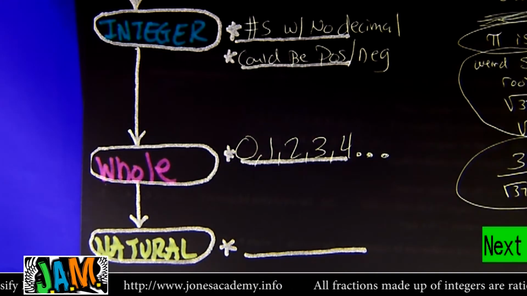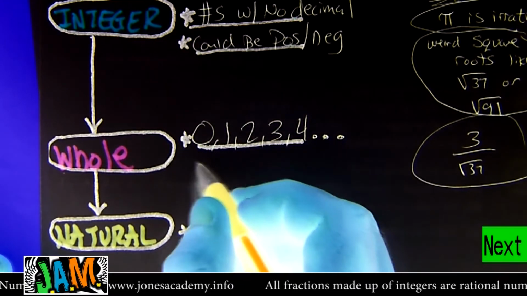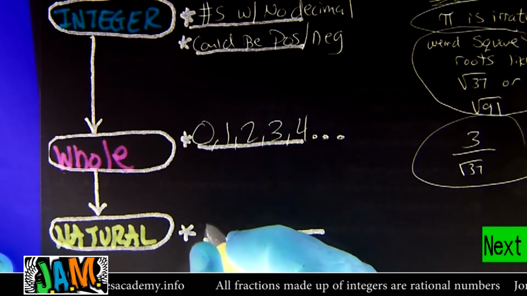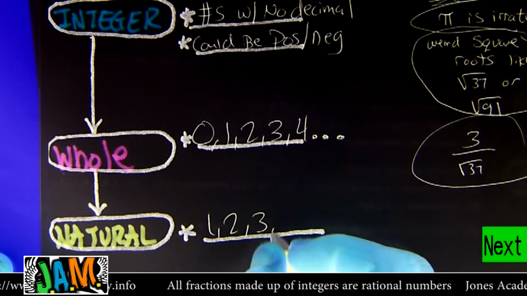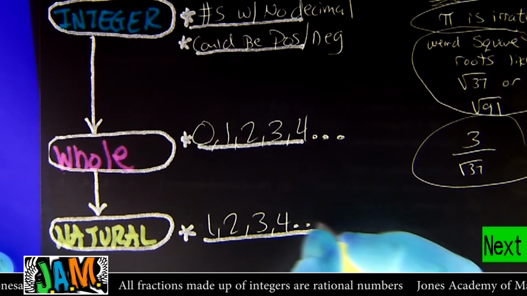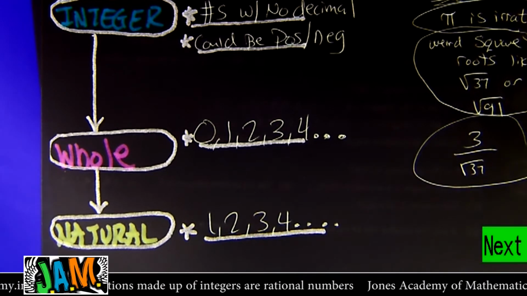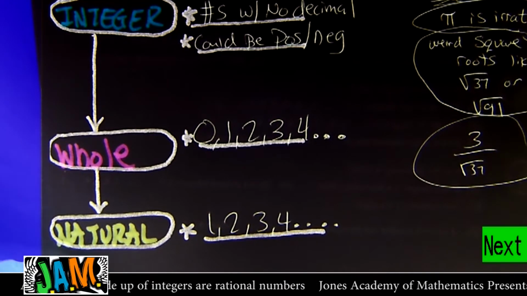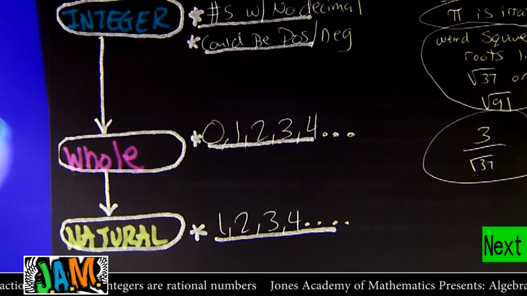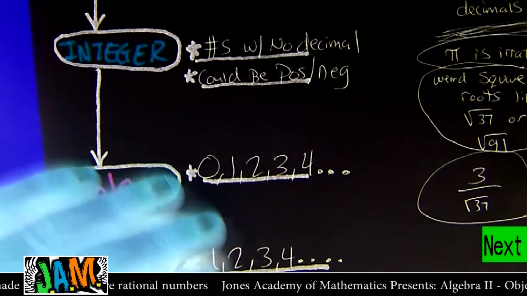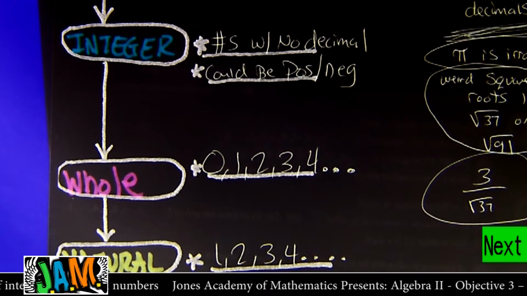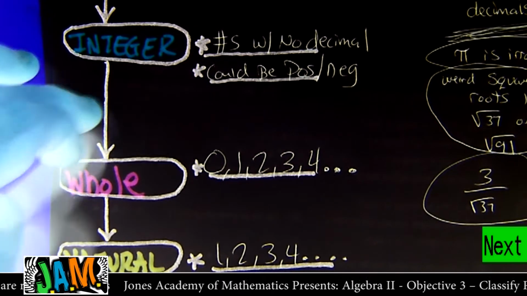Now, natural numbers means, all right, take them all. What we're going to do is throw out 0, right? And then the natural numbers start at 1, 2, 3, 4. I don't know who came up with these and why we have the whole numbers and rational numbers. These are called sets. So the set of natural numbers is 1, 2, 3, 4, 5, 6. The set of whole numbers is the same thing, but it's got 0 in it. The set of integers is all the numbers, 0 and up or 0 and down, but they don't have decimals.